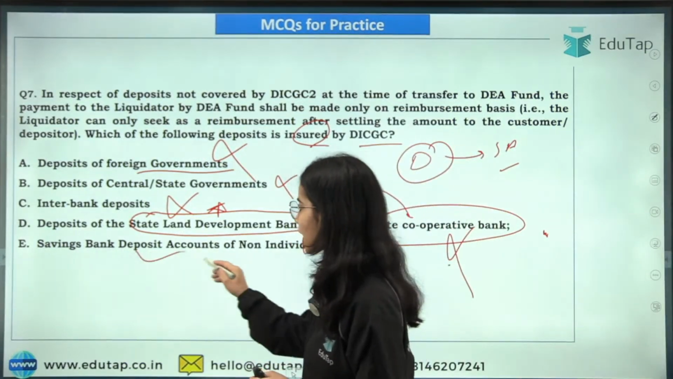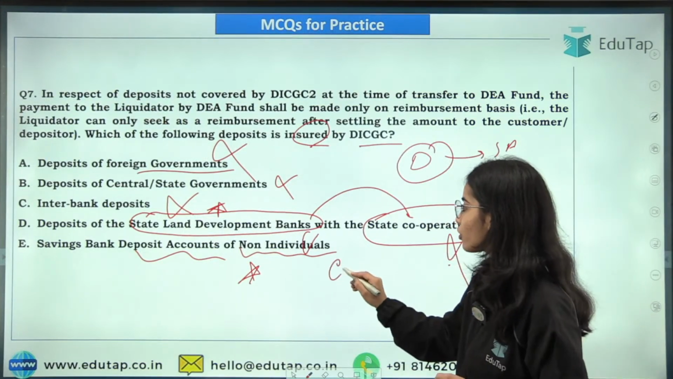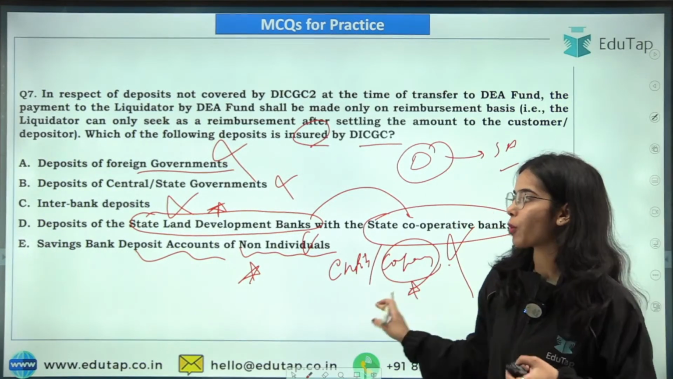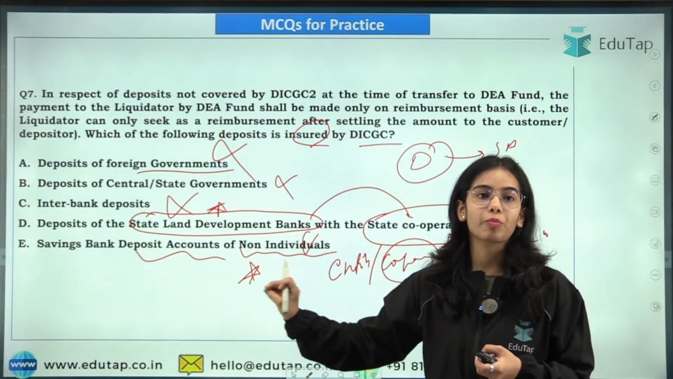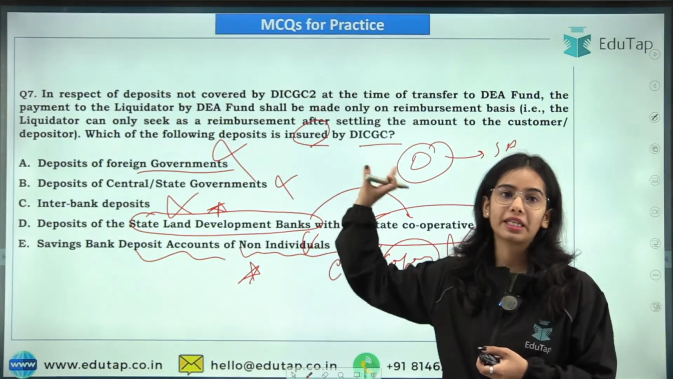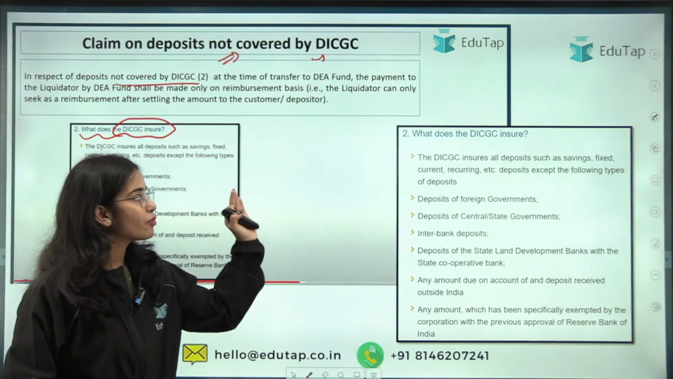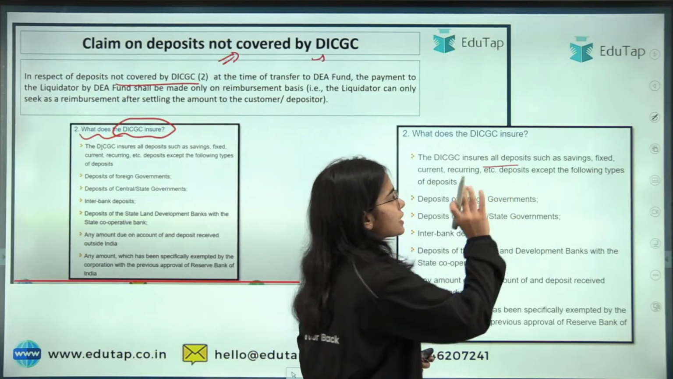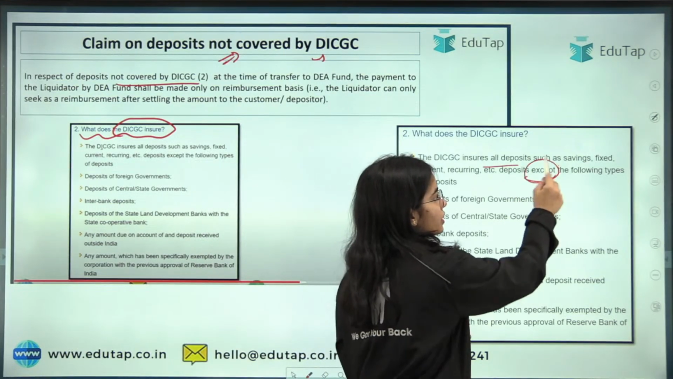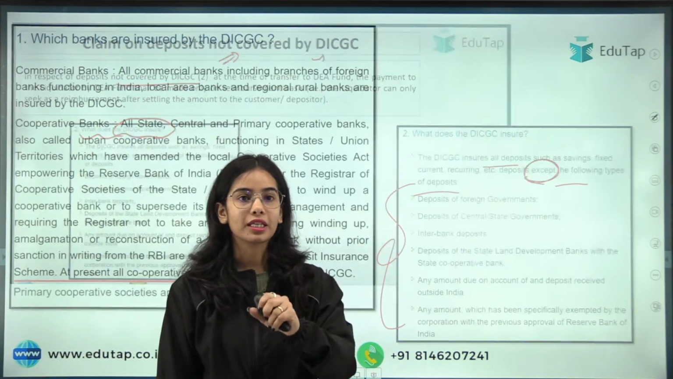The savings bank deposit accounts are insured by the DICGC even if they are of non-individuals, even if they are of entities or companies. Okay, so there is a clear distinction provided by the DICGC on what it insures: all the deposits in savings, fixed, recurring accounts and such deposit accounts, except the following types of deposits, which are not insured by the DICGC.